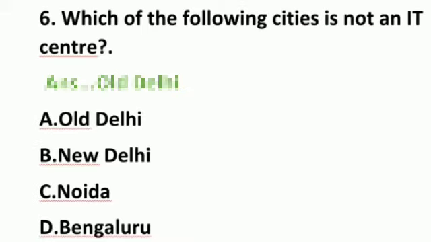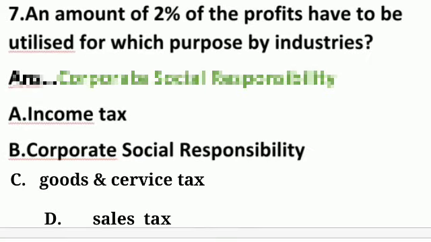Number 6 is which of the following cities is not an IT center? Answer is Old Delhi. 7. An amount of 2% of the profits have to be utilized for which purpose by industries? Your answer is corporate social responsibility.